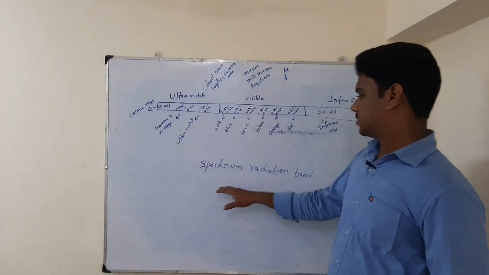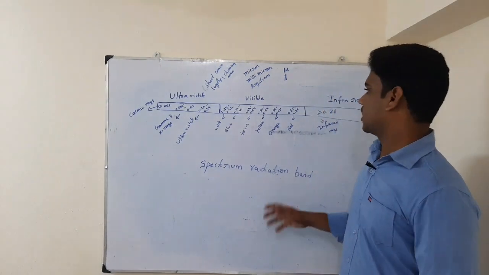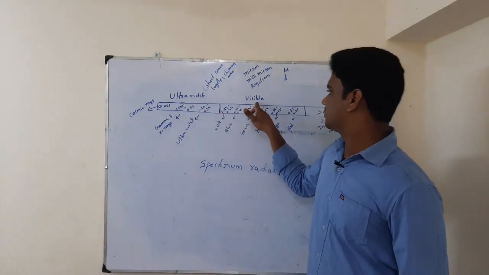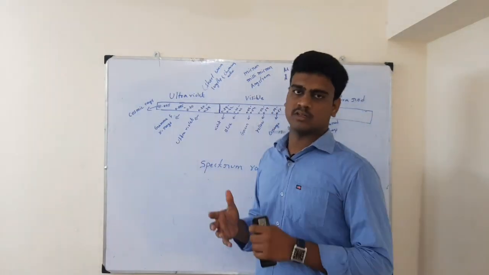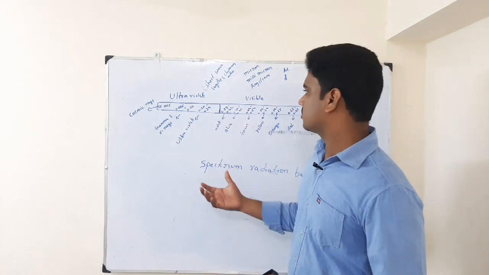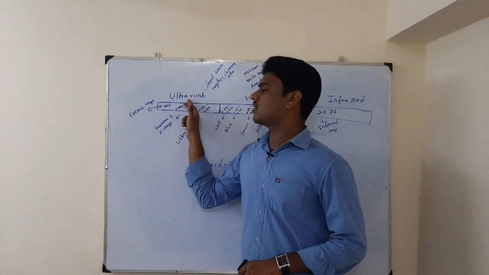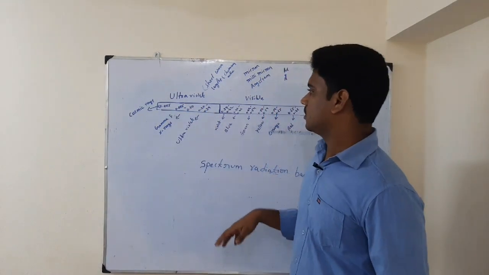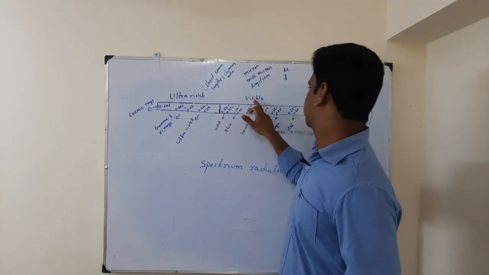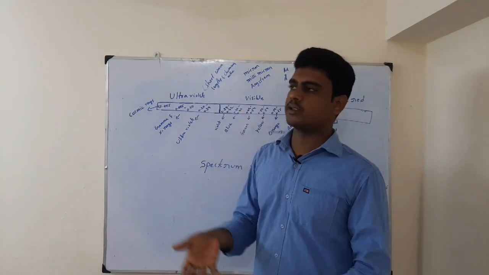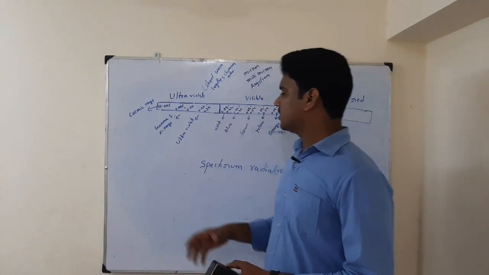Let us see the spectrum radiation band. As I just said, we are having 3 types of rays: ultraviolet rays, visible rays, and infrared rays. These are the 3 types of rays emitted from the sun, out of which visible rays and infrared rays are useful and ultraviolet rays are harmful. So these ultraviolet rays are filtered by the ozone layer, and visible rays and infrared rays alone are falling on the surface of the earth. Let us see what the wavelength is.